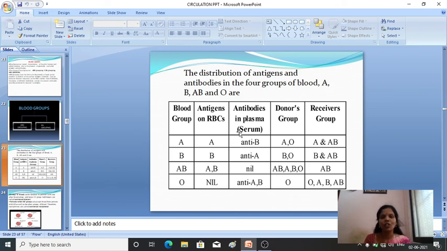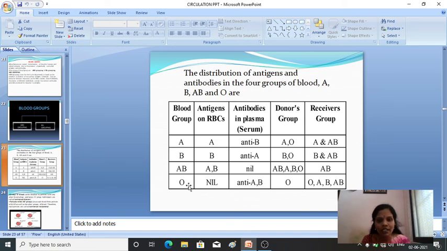Fine. Then what about the antibodies? If the person is having antigen A, then he will be having antibody B. If the person is having antigen B in the RBC, then he will be having antibody A. If he is having both antigen A and B, then you will not find any antibodies. Antibody will be absent. Whereas in case of blood group O, you will not find any antigens, but instead you will find that he is having both antibody A and B.